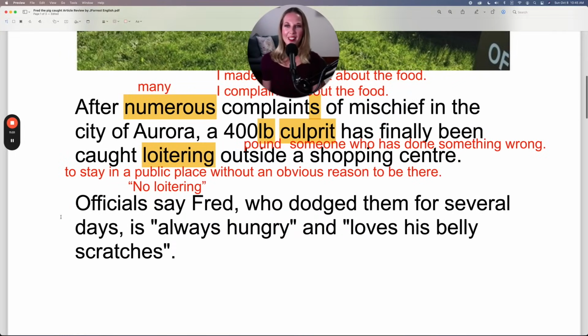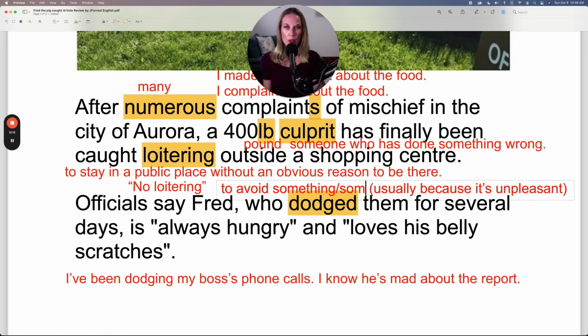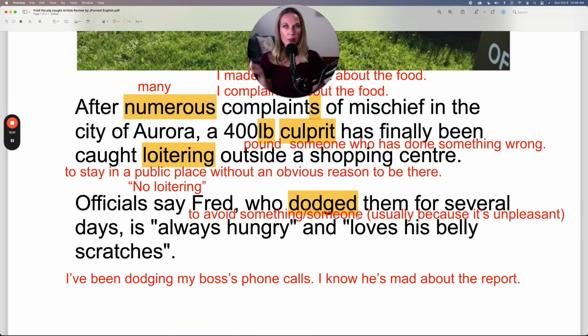All right, let's continue. Officials say Fred, who dodged them for several days. Let's talk about the verb dodge. This is a great verb to have in your vocabulary. When you dodge something or someone, you avoid that something. I'll add or someone because it's very common to dodge someone. And why do you avoid that something or someone?